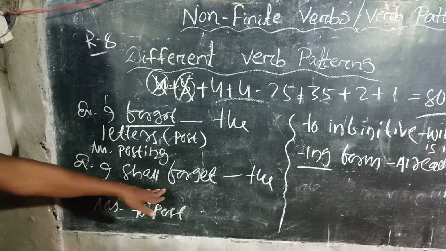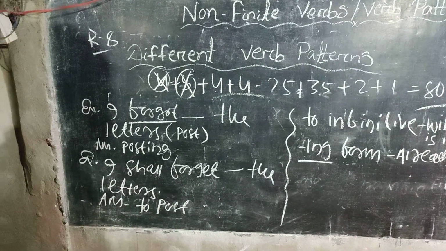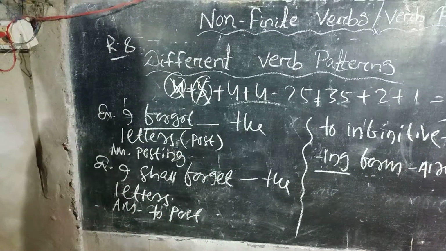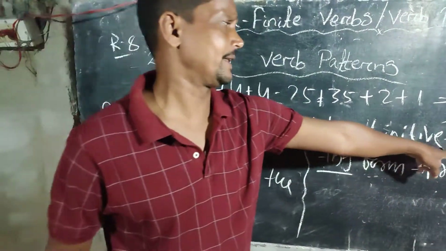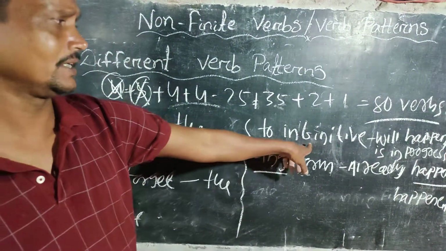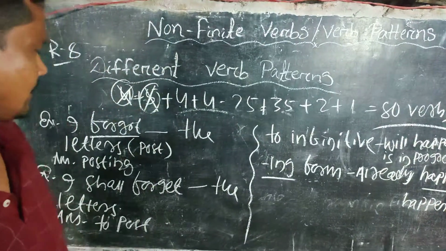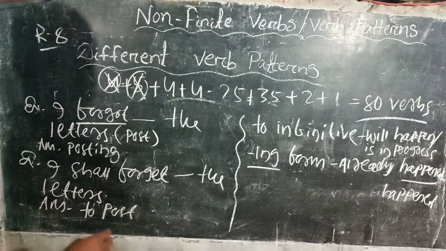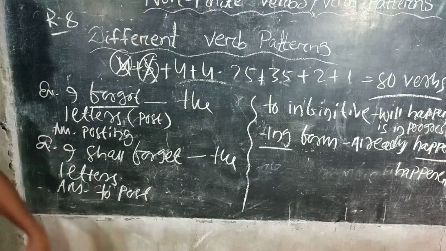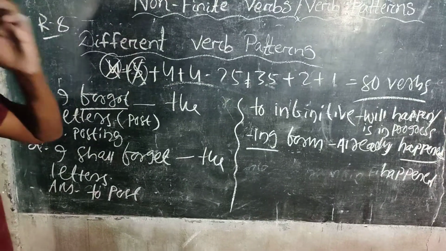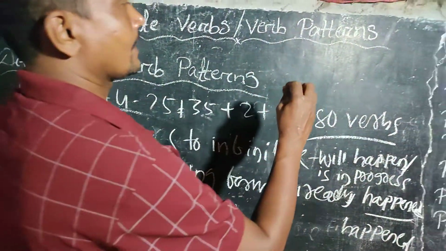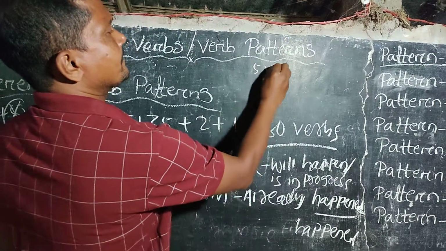As I shall forget dash the letters, the answer will be to post, because this sentence refers to something that will happen in future. So the to infinitive is used. Or in this way, if I say I forget dash the letters, the answer will be to, to make the fact clear, just like now you can see perhaps 5 verbs of pattern 2.